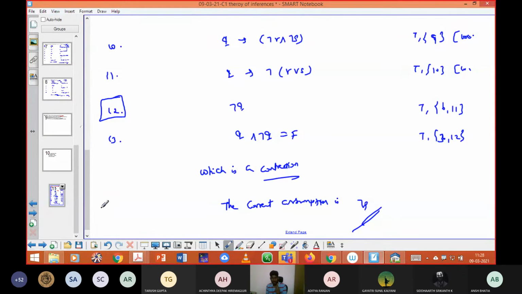See, in the indirect method, your first step should be introducing one additional premise, which is the negation of the conclusion. Finally, you will get false. But in your inconsistent case, you are not allowed to introduce any additional or assumed premise. By using the same premises given in the question, proceeding in the manner you have practiced already, finally you need to show the answer as a contradiction. That's it. Have you got the idea about the inconsistent method? Is it clear, or are there any doubts? Yes, sir. Okay. Yes, thank you.